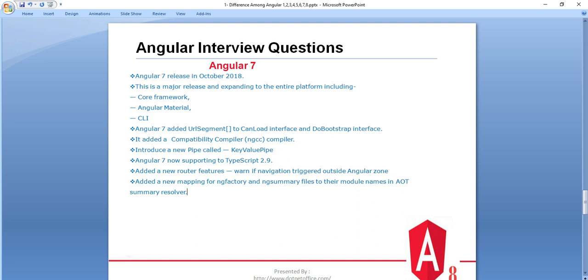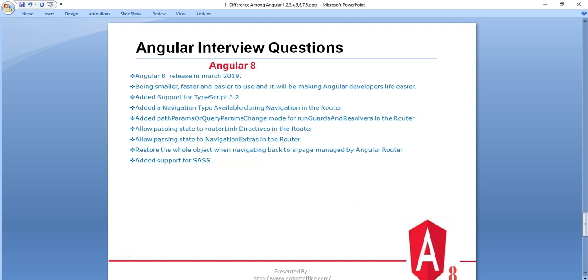So those are some changes, modifications and enhancements done for Angular 7. And the last one is Angular 8. Angular 8 was basically released in March 2019, and it is smaller, faster and easier to use, making Angular developers' lives easier. We have created an Angular 8 tutorial series, and while working with Angular 8 we have seen it's very easy to work with, because Google made Angular 8 very easy, comfortable and user interactive for Angular developers.